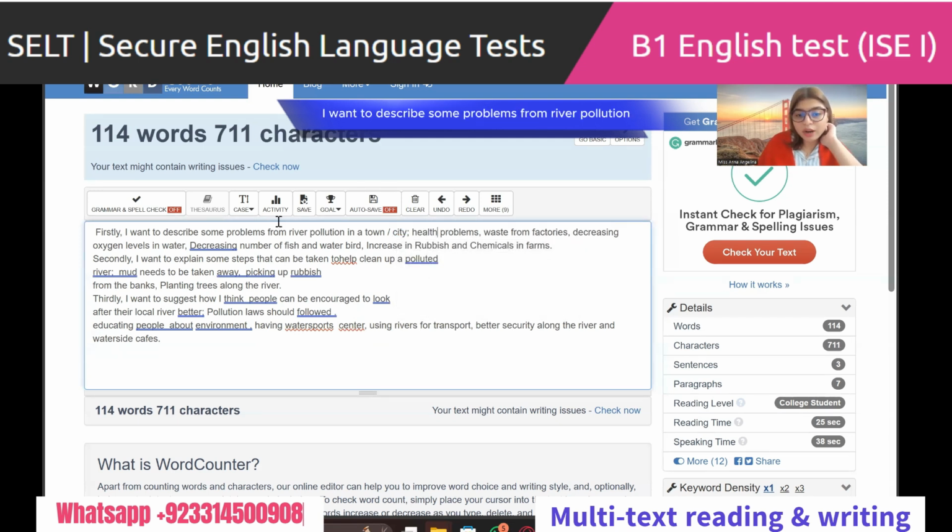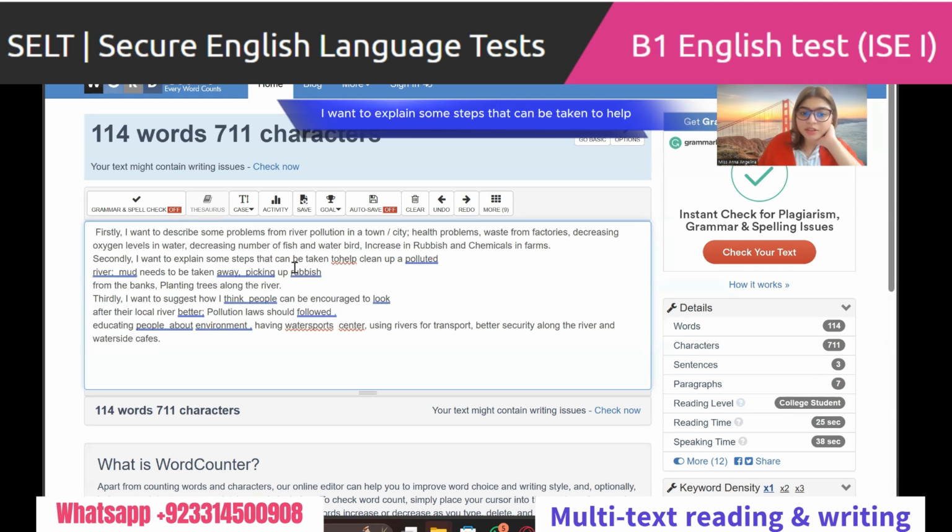Okay, firstly, I want to describe some problems from river pollution in a town or city. Health problems, waste from factories, decreasing oxygen levels in water, decreasing number of fish and water bird, increase in rubbish and chemicals in farms. That is all. Okay, full stop.